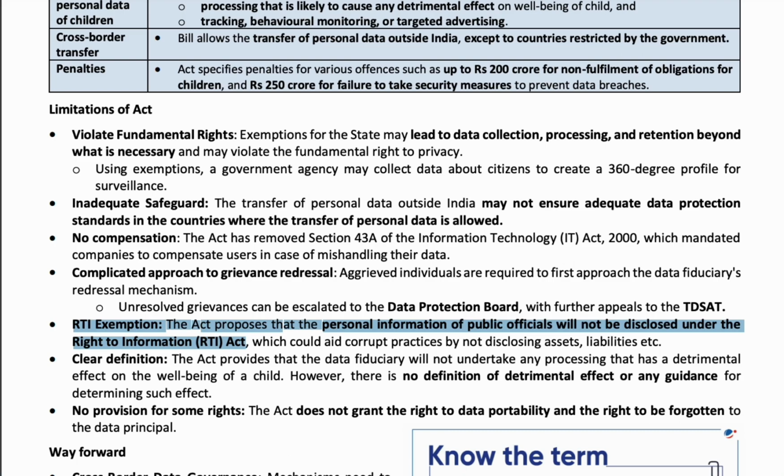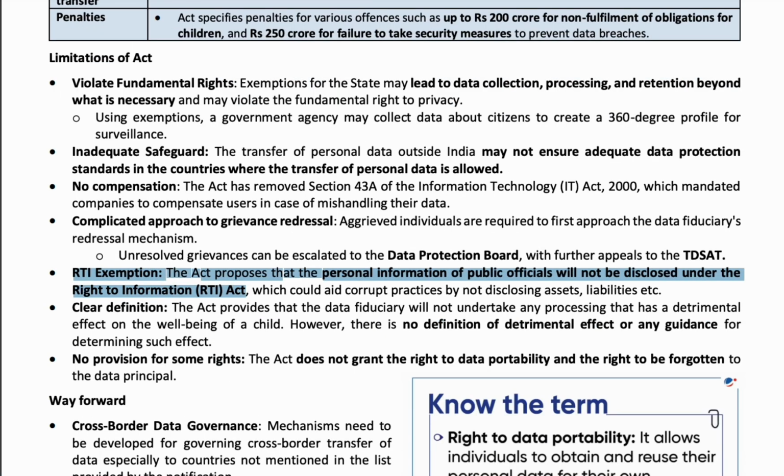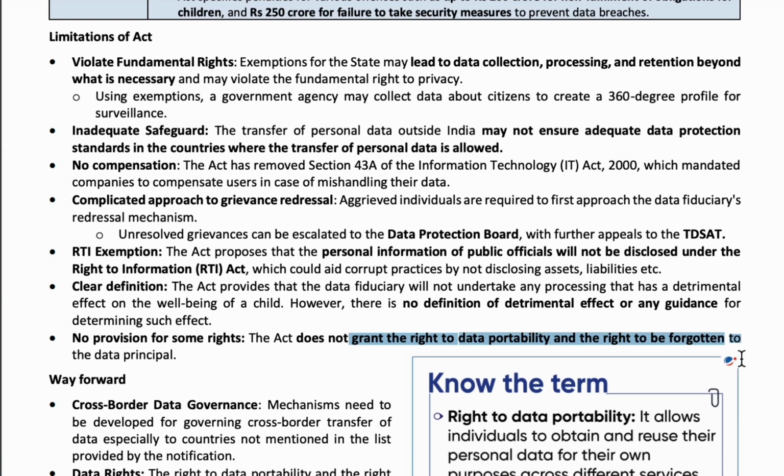So before, we could know the personal information of the public officials, especially the politicians. Now this provision has been removed from the RTI Act by introducing this Personal Data Protection Bill. So it is like safeguarding the corrupt practices. So this is one of the major drawbacks. And some important rights like the right to data portability and the right to be forgotten were not granted by this act. Okay, so these are the major drawbacks.